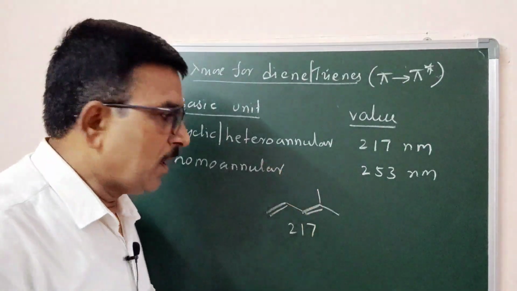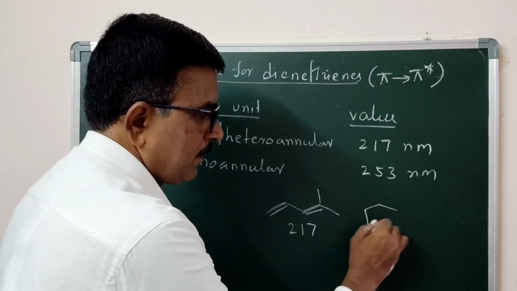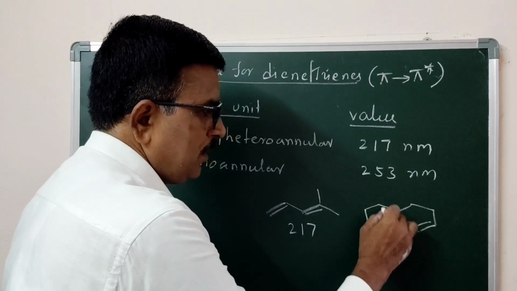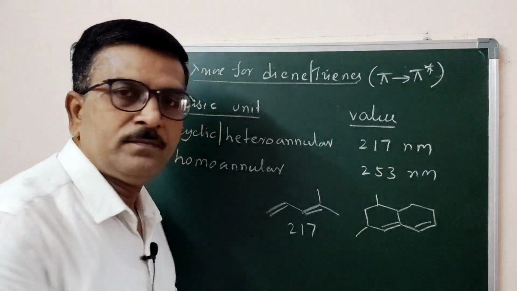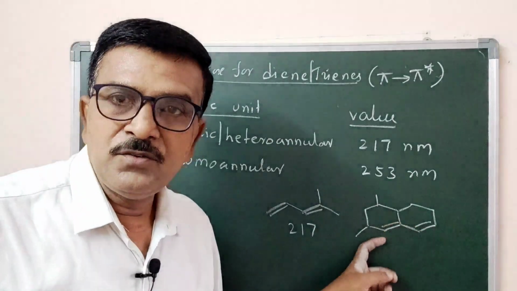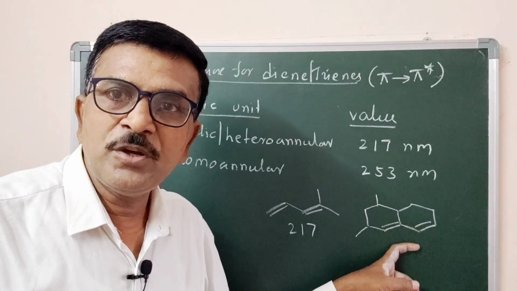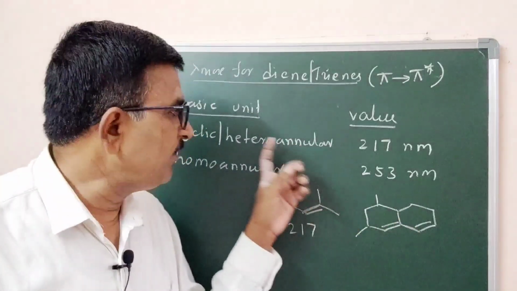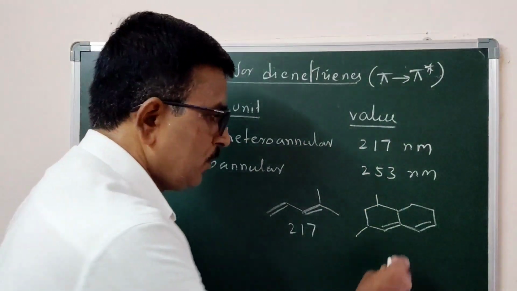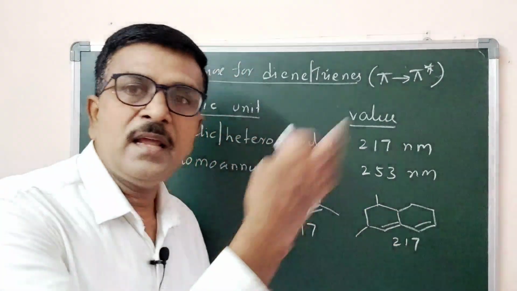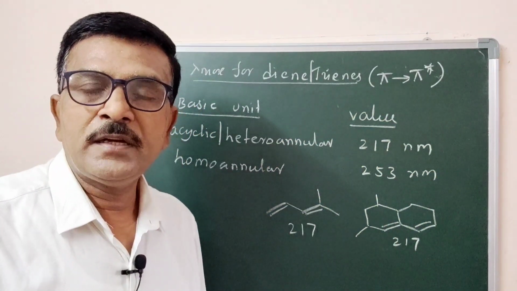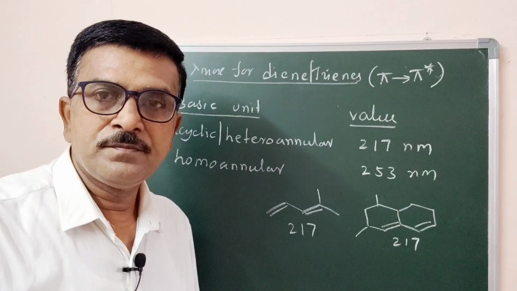If it is heteroannular, say we have chosen a molecule belonging to heteroannular, now this is the example, there are conjugated double bonds. The system is heteroannular. Then we have to fix the basic value 217 nanometer, and then do further calculation considering the effect of the substituents.